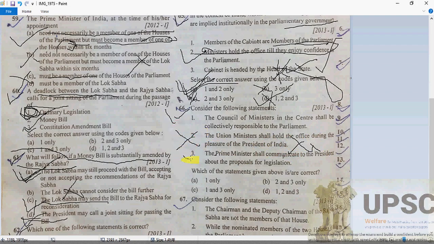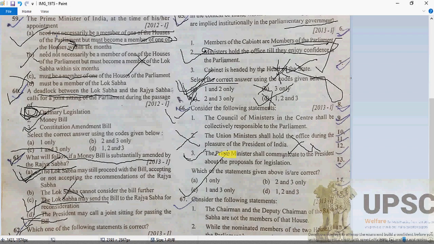Now C: the Prime Minister shall communicate to the President the proposals for legislation, of course. So C will be the answer. Further explanation of 66: the Council of Ministers shall be collectively responsible to the Parliament. The Prime Minister shall communicate to the President about the proposal for legislation.